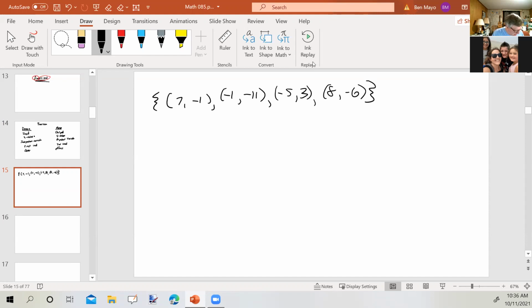Okay, so we have a set of 4 ordered pairs. The domain would be the set of all the x values, and I'm going to write them in order from smallest to largest. The range would be all the y values, and again, I'll write those from smallest to largest.